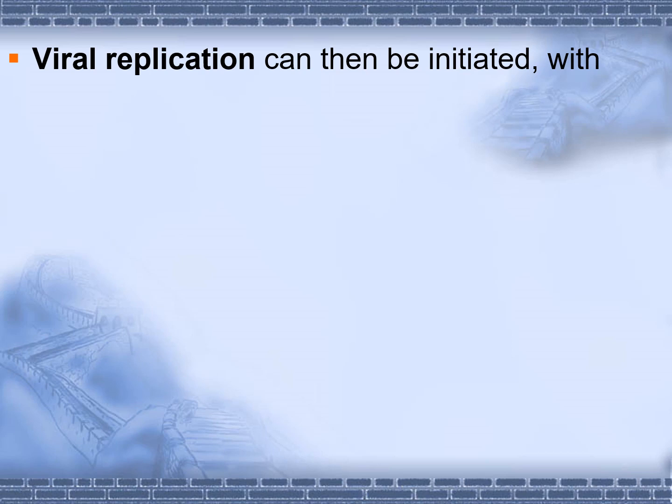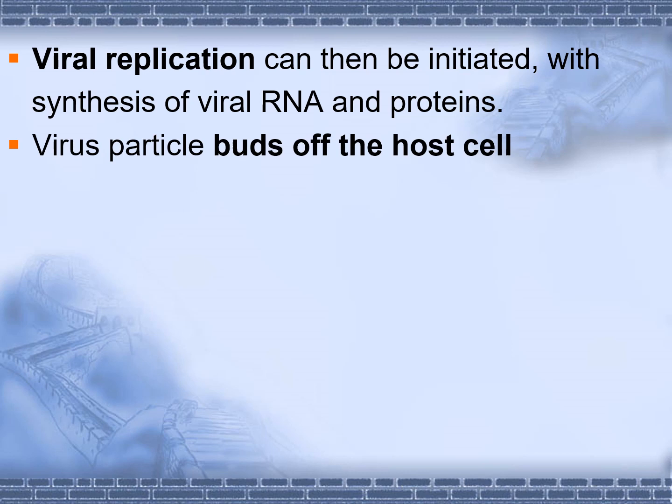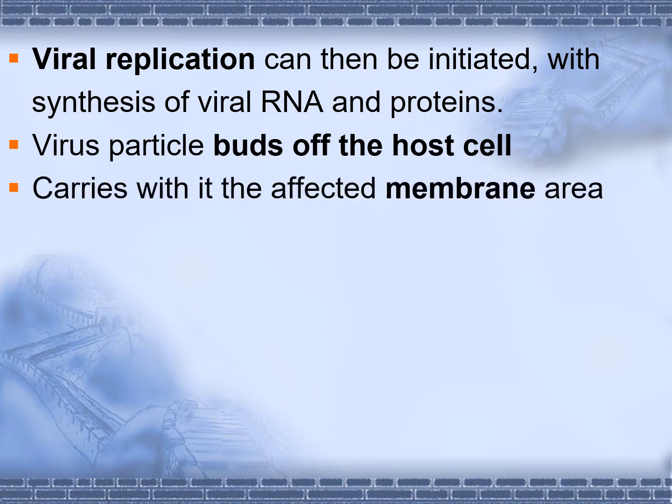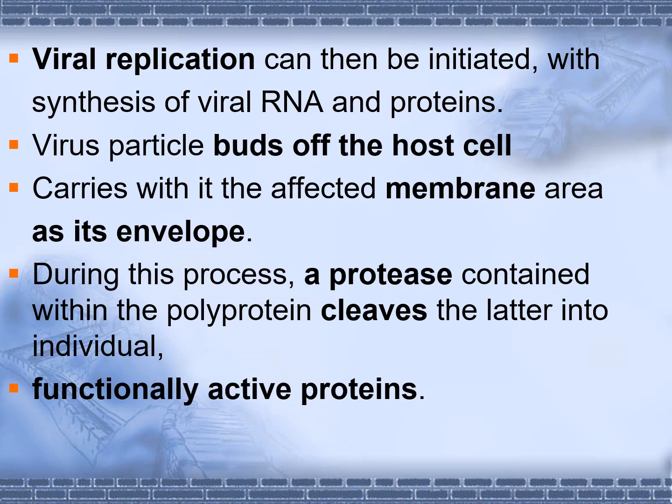Viral replication can then be initiated with synthesis of viral RNA and proteins. The virus particle buds off the host cell and carries with it the host membrane as its envelope, which I'll show you in the diagram. During this process, the enzyme protease cleaves the new budding particle into individual functionally active proteins, which form the new viral particle.